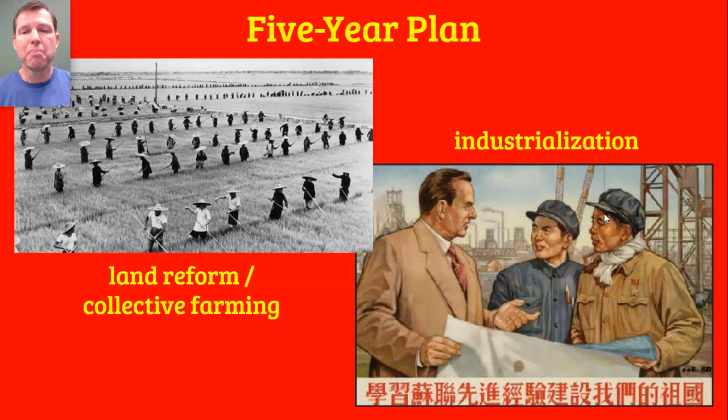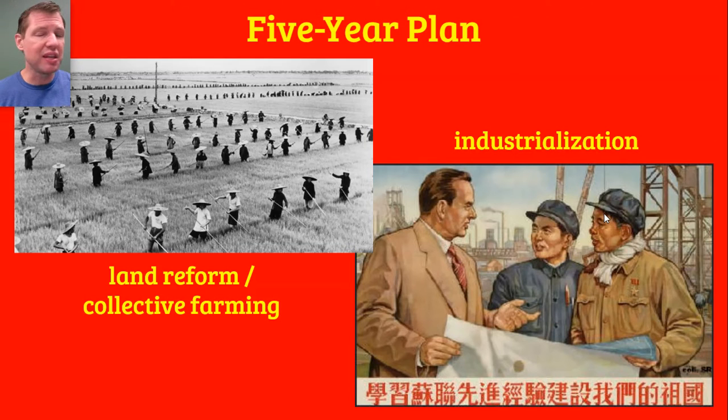And so Mao was looking for models on how to rapidly modernize, rapidly industrialize a country. But he didn't have to look far because the Soviet Union had modernized very, very rapidly during the period of Stalin's rule, right? Stalin had taken over in 1924. He had set a goal to modernize the Soviet Union in a period of 10 years so that it could resist a future invasion, so it could survive the next war.